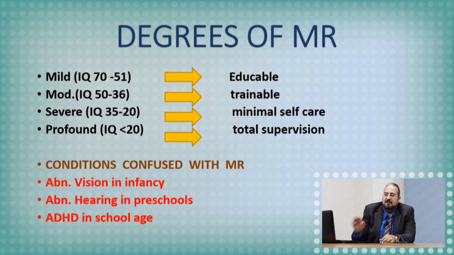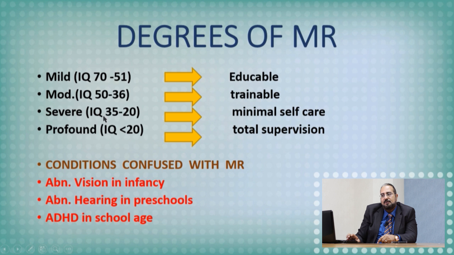Mild mental retardation is when the IQ varies from 70 to 51. What does it mean? This infant is educable. We can educate him in certain schools. If the IQ is from 50 to 36, this is considered moderate mental retardation. What does it mean? This infant is not educable, but trainable. I can train him for certain jobs and certain activities.